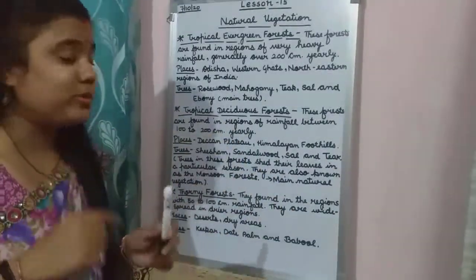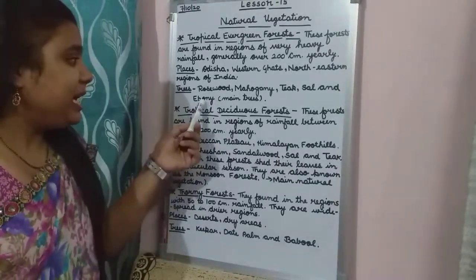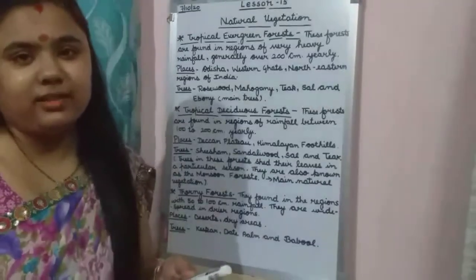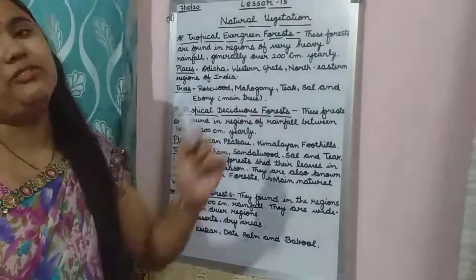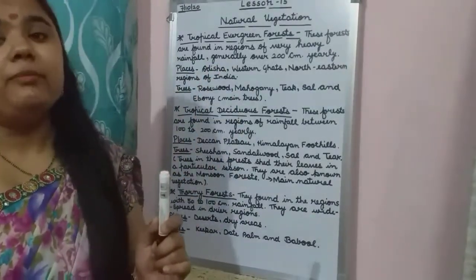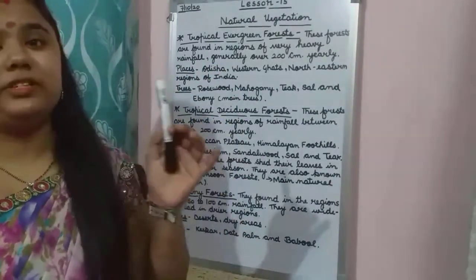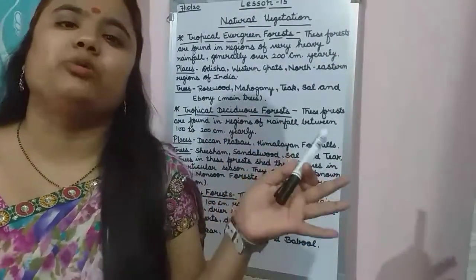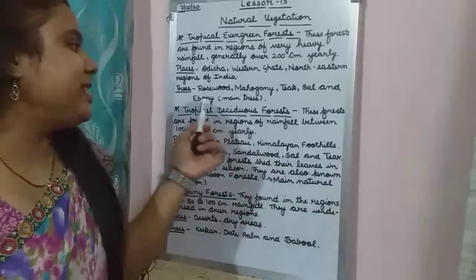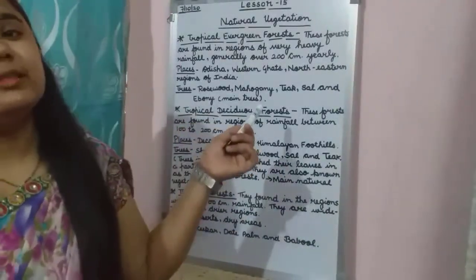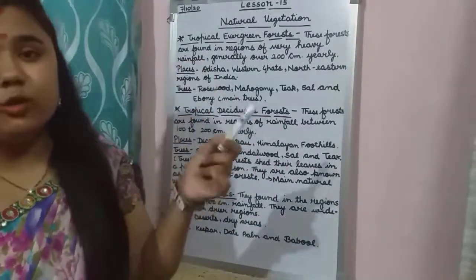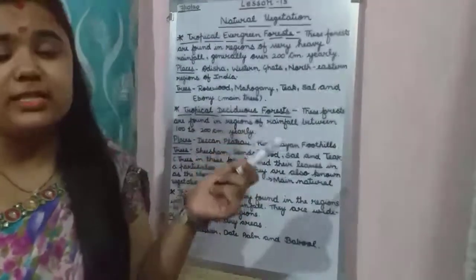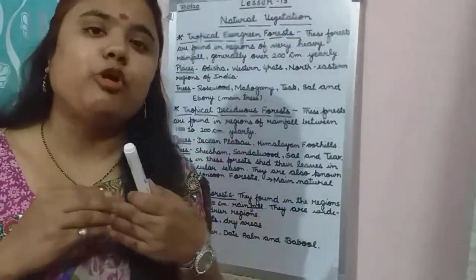And children, one more thing: ebony is among the main trees of these tropical evergreen forests, which are green in color throughout the year.